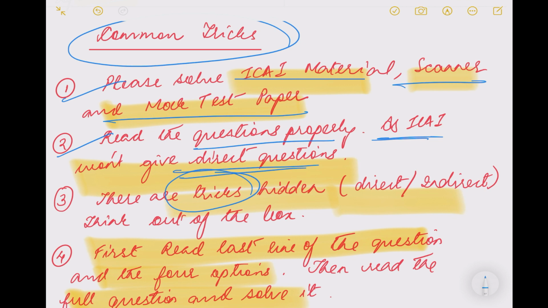If you think it will be a little difficult, that it will be solved in some different way, it might be that the question is very simple, but you are making it complicated. So you need to be very, very smart when you solve the questions. First think whether the provisions will be applicable or not, whether the rules will be applicable or not. Then start solving it. Just don't blindly see the question and start solving.